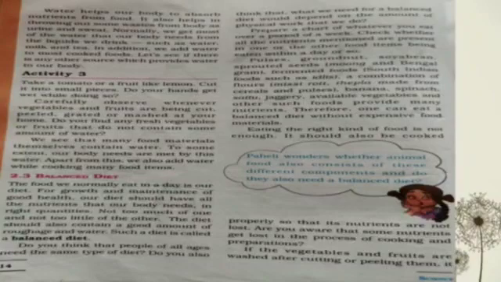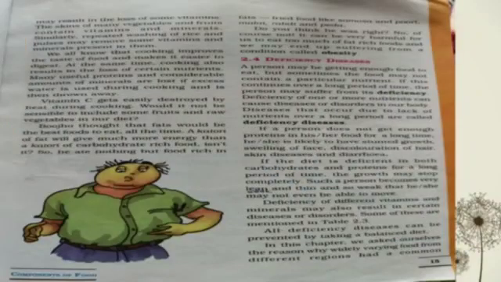So eating the right kind of food is not enough. It should also be cooked properly so that its nutrients are not lost. If vegetables and fruits are washed after cutting or peeling, it may result in the loss of some vitamins.